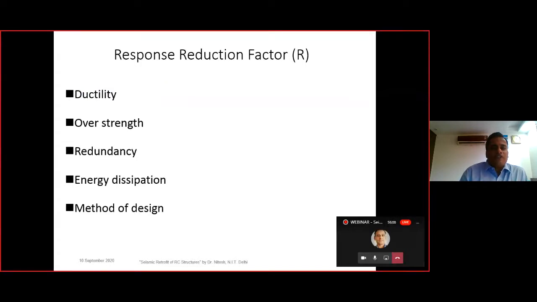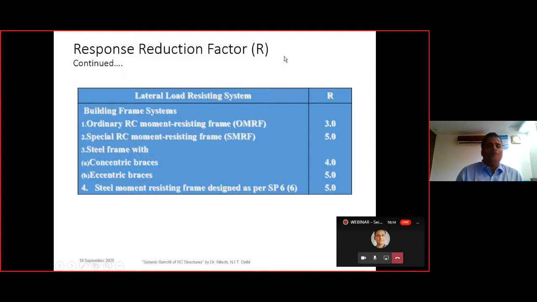So the response reduction factor, as I've already told, is dependent upon the ductility, the over strength, the redundancy, the energy dissipation, that is the damping, and the method of design. On all these 5 factors, this response reduction factor is dependent. In IS 1893, we have a table for the response reduction factor. That table I have put over here, and for the OMRF, that is ordinary moment resistant frame, and that is RC structure, we have only 3 as the R value, and for the SMRF we have it as the 5 value.